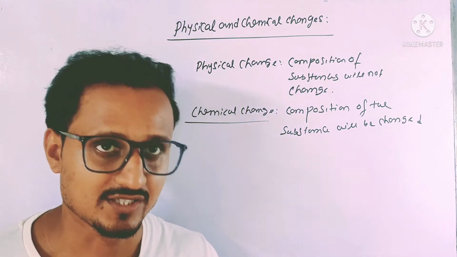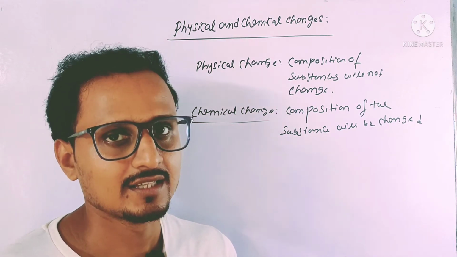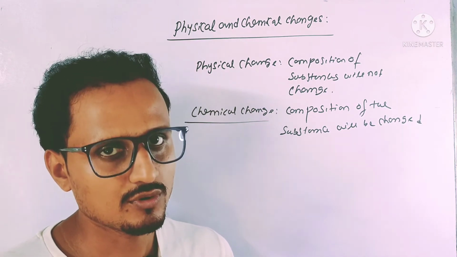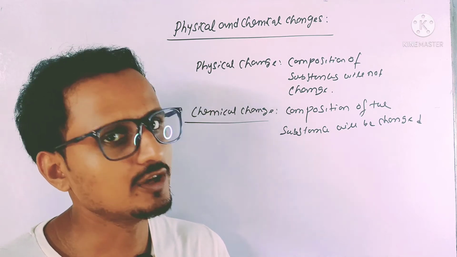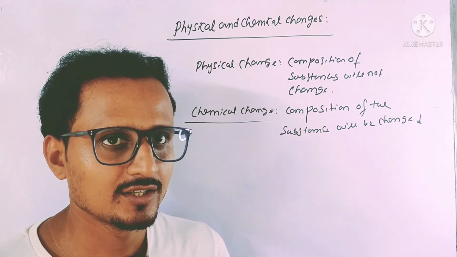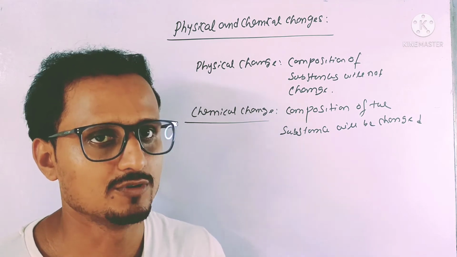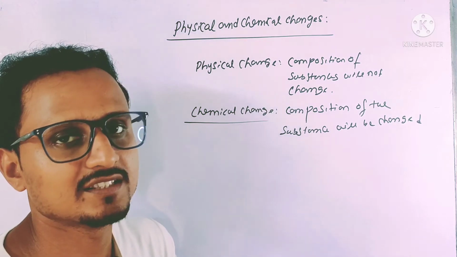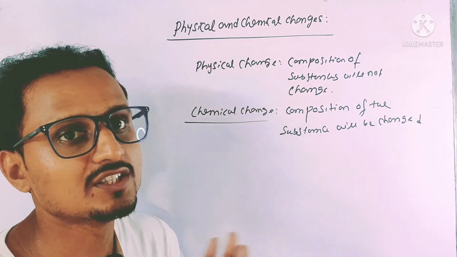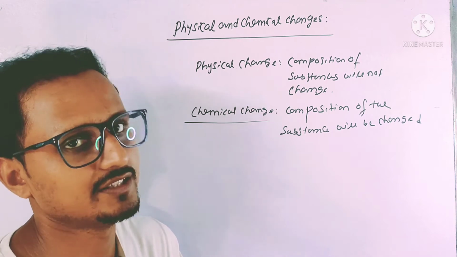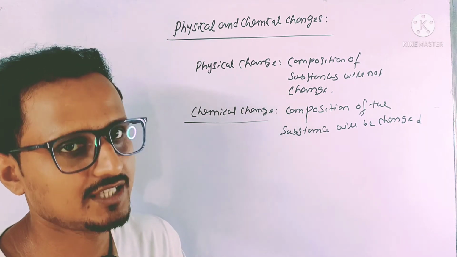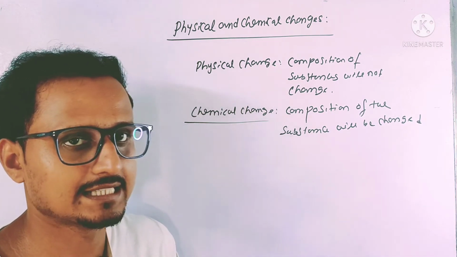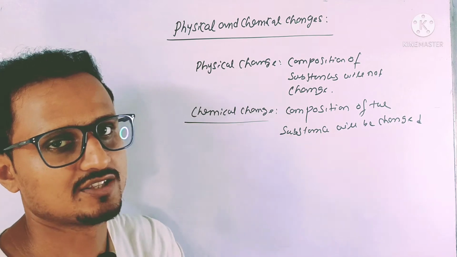About the chemical reaction. So what is a chemical reaction? It is a change in which two or more compounds or molecules react together to form different compounds. The compounds taking part in the reaction have their composition totally changed. That's why it is a chemical change. So a chemical reaction is a chemical change where the substances taking part in the reaction have their composition totally changed.